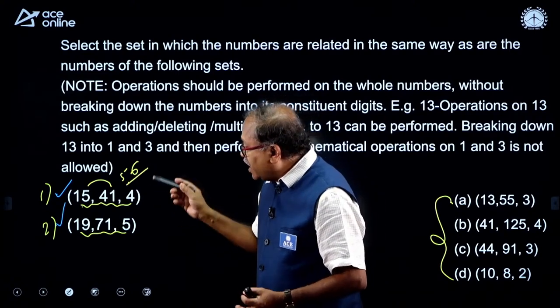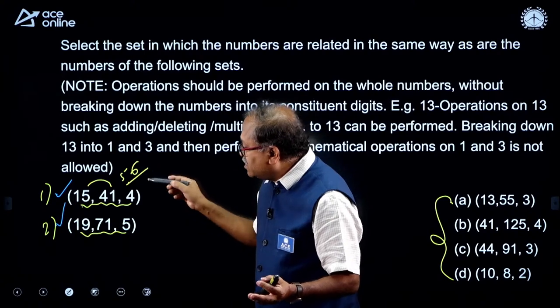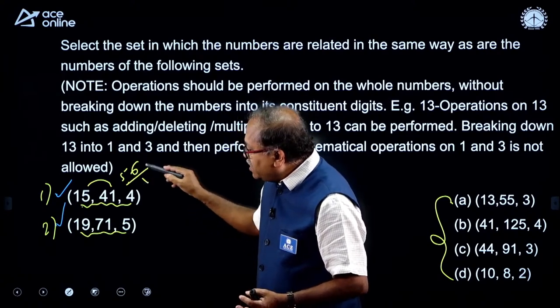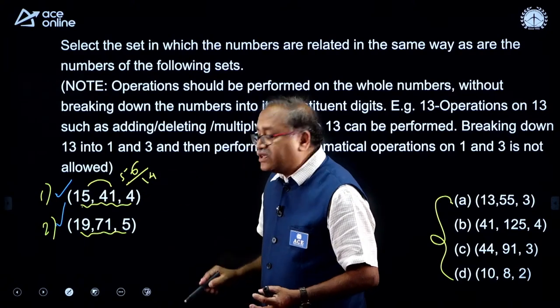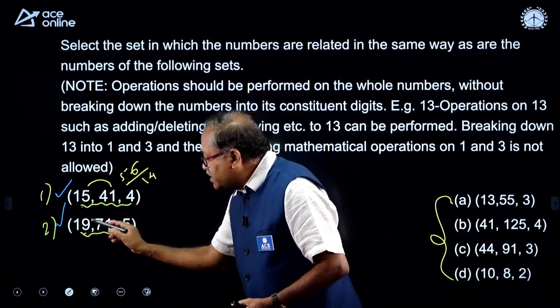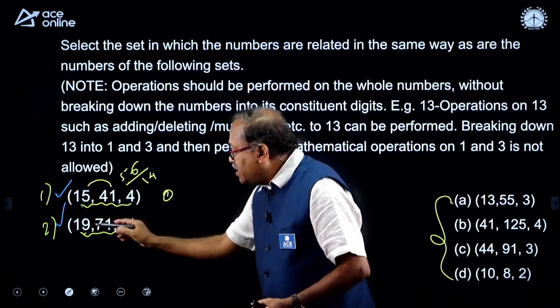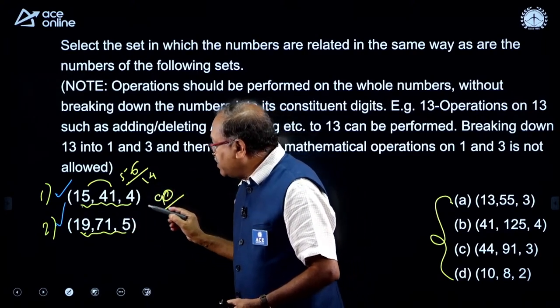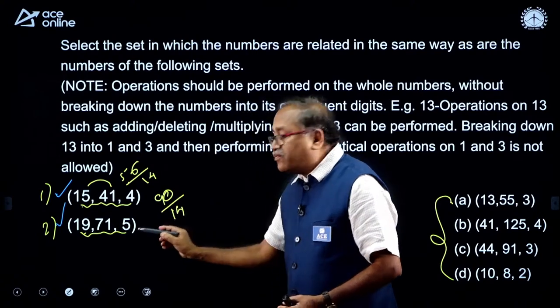I do not see that it will be divisible. Then if I add these two numbers, this is 10 carry 1 and 8 and 1, 9. If I divide the same number by 14, I am not getting 5.